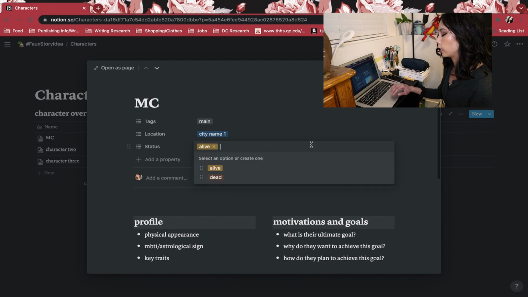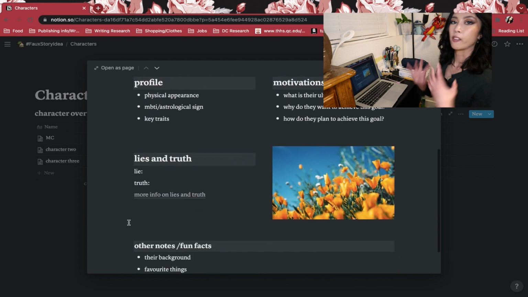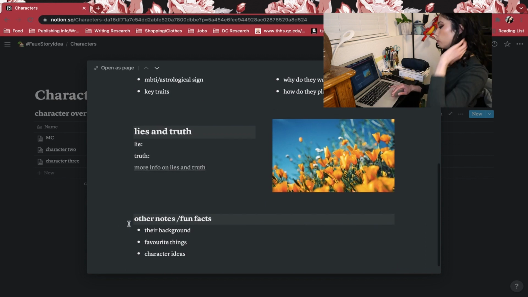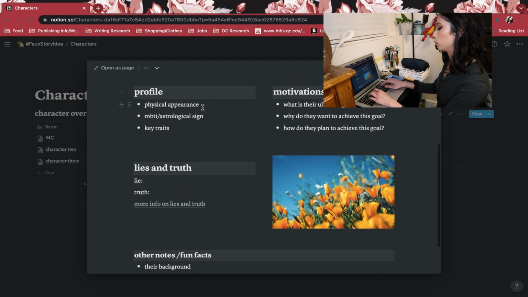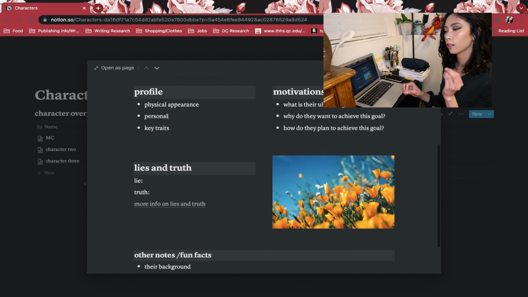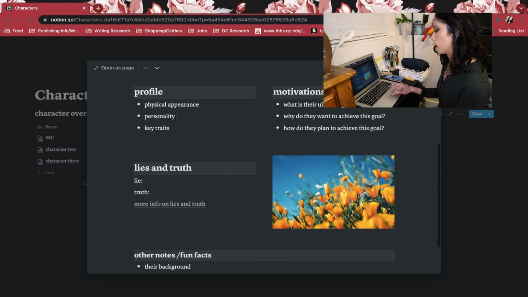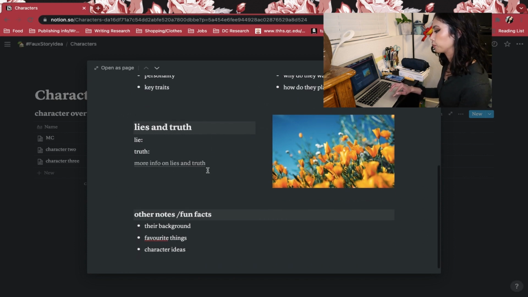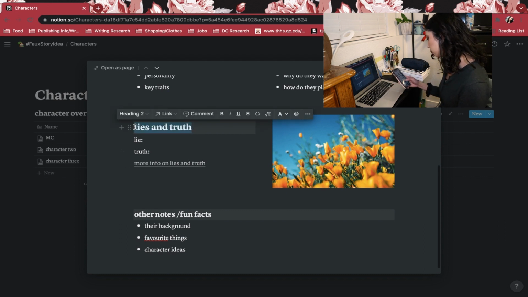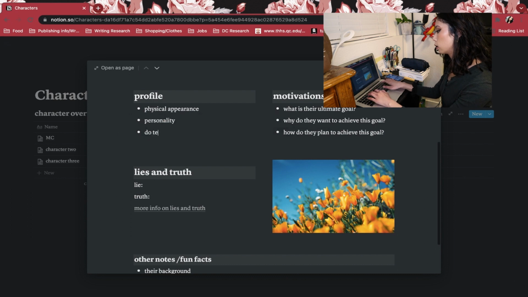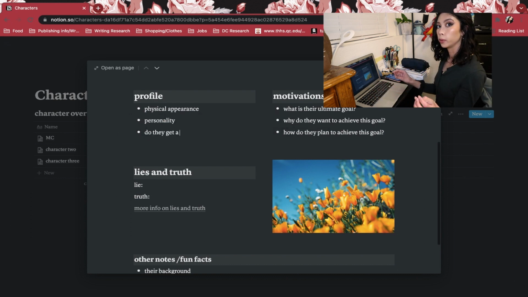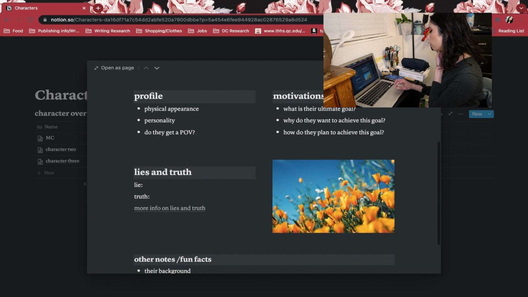So again, profile, this is interesting. I haven't had a chance to play with this one specifically, but how I like to plan out characters is things like physical appearance. We'll just do personality because I don't want to take a test for every single character all the time. Goals will be fine. Lies and the truth, I don't know what that is, but let's see what I write on here. I could also add, do they get a POV? Because that's important if you're writing multiple POVs, so you don't get confused.